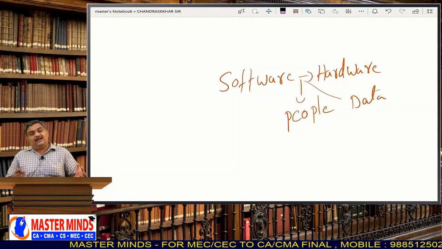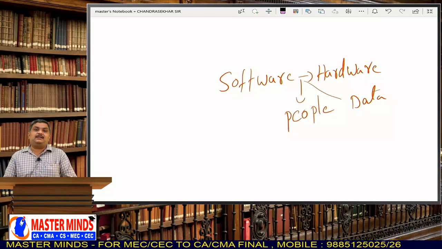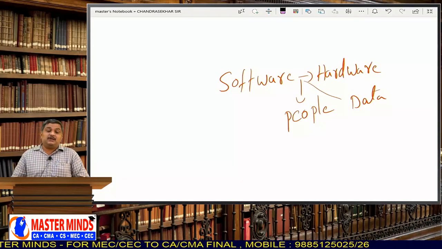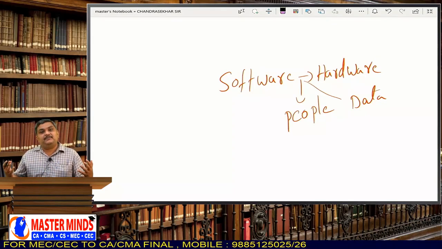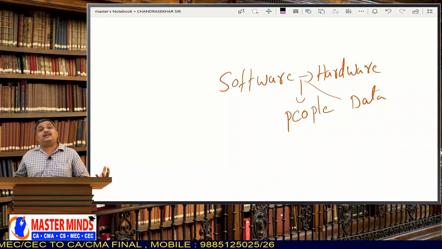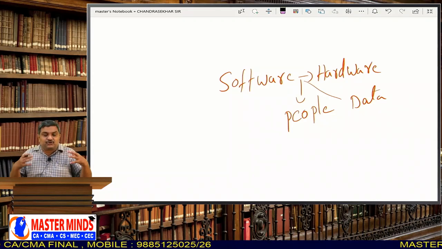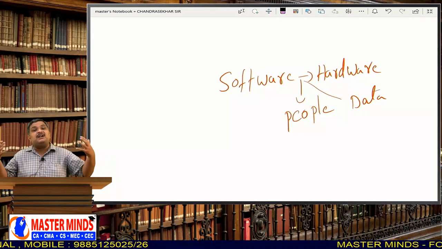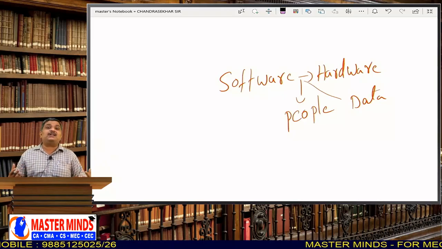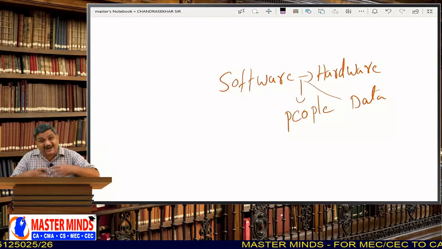Software is there, hardware is there, people are there, and data is there. Then, if you observe, all the organizations are very big. Hence, you have to collect data from different places. An organization will have different branch offices, different computers, different departments, and you need to collect data from all those departments or branches.